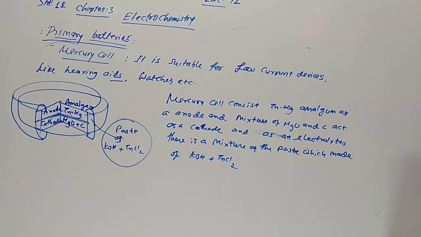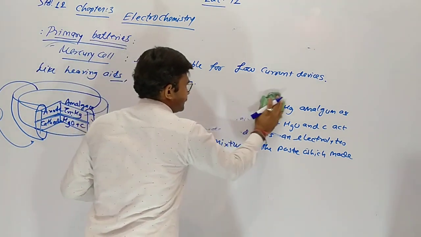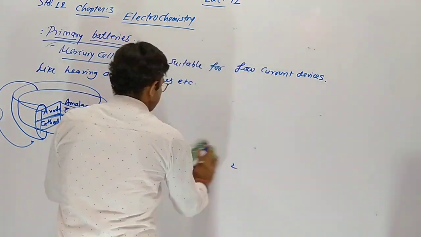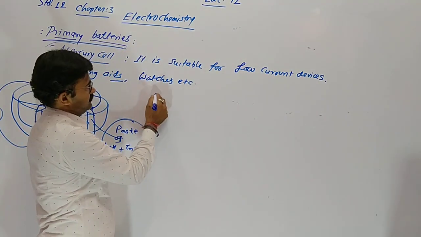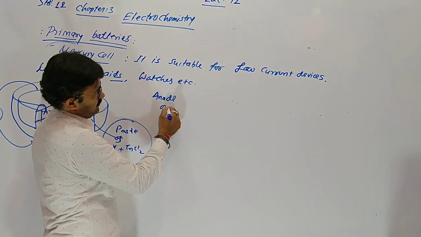Now, what reaction occurs at the anode and cathode when we join both with an electrical wire? The circuit completes, and at the anode oxidation occurs.